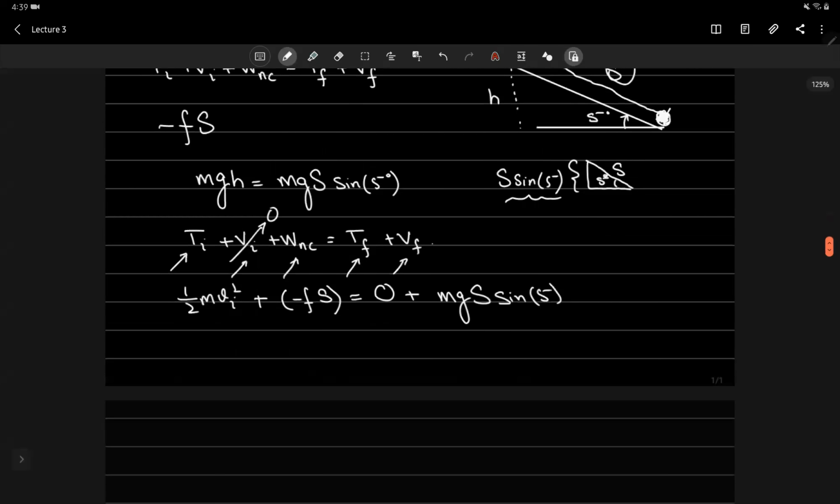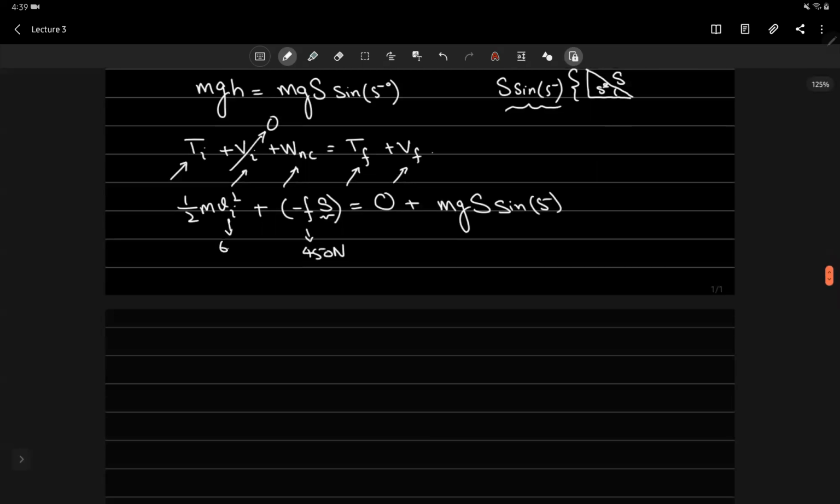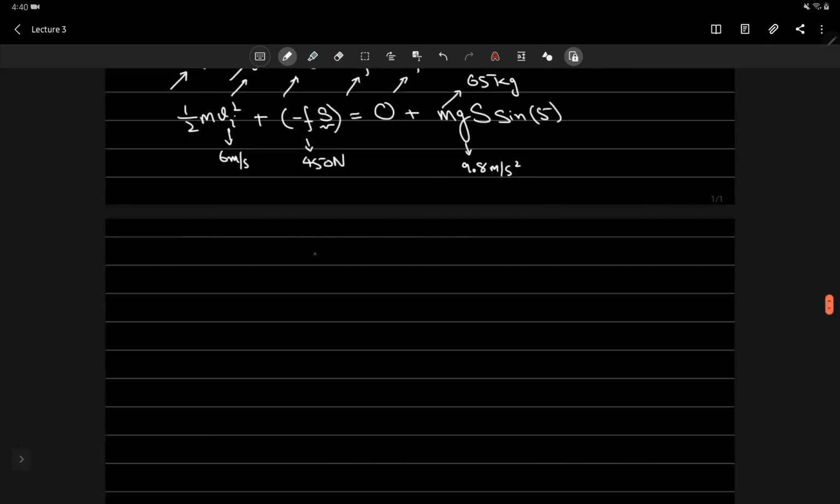And now everything is simple. You just have to compute s. We already know what f is. It was 450 newtons. And we know what vi is. It's 6 meters per second. And g, let's use 9.8 meters per second squared. Mass we also know, which is 65 kilograms. So all you have to do now is just put these values in your equation, and what you get for distance is that s would be 2.31 meters.